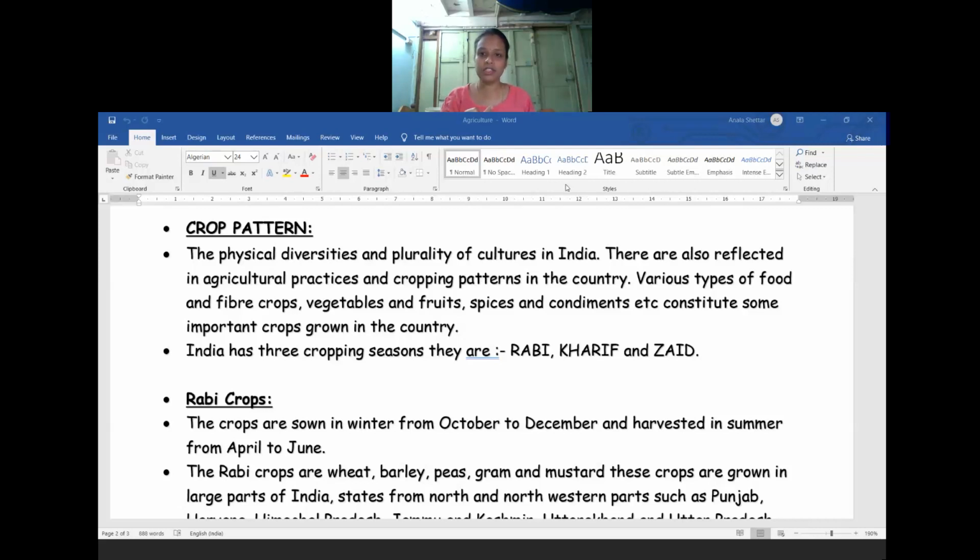Because in one place we see very hot temperature, in some other area a little moderate, in some other area a little cold, yes or no. So due to those physical diversities, the people living in that area grow crops based on the climatic and weather conditions. Different types of crops are grown based on the physical diversities and plurality of cultures in India. Based on that only, the crop pattern has been decided, as well as the practice of crop pattern in our country. So I have told about three types.